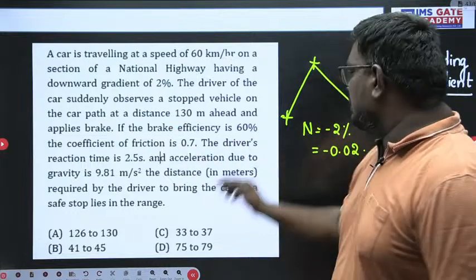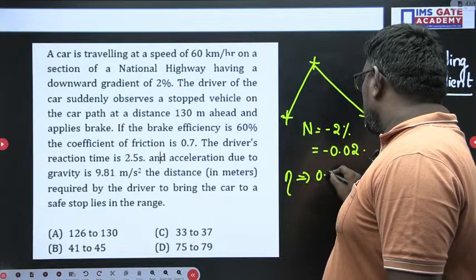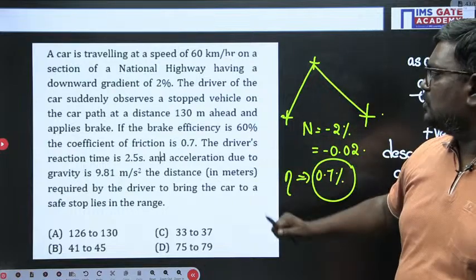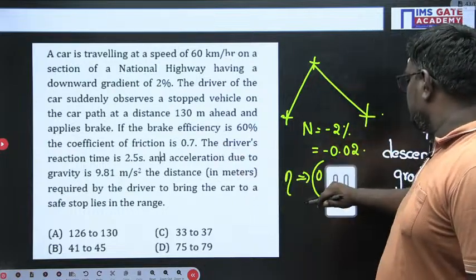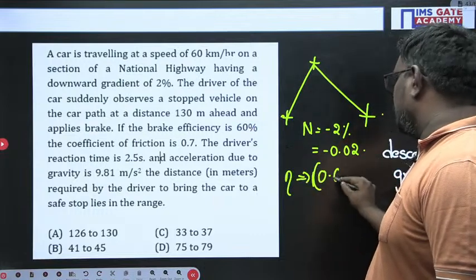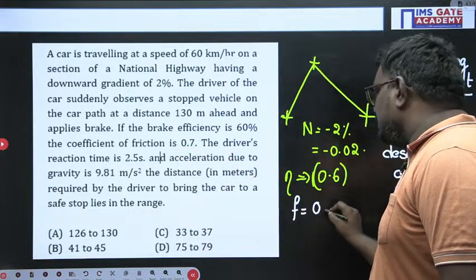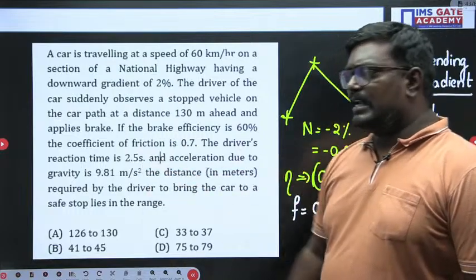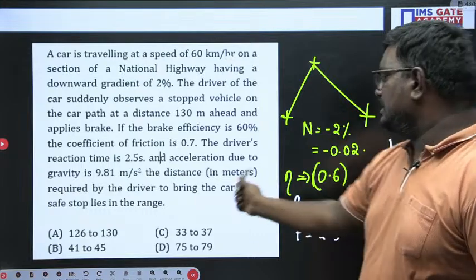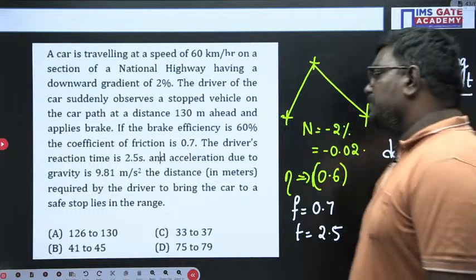The brake efficiency is given as 60 percentile, meaning 0.6. The coefficient of friction is 0.7. The driver's reaction time is 2.5 seconds.